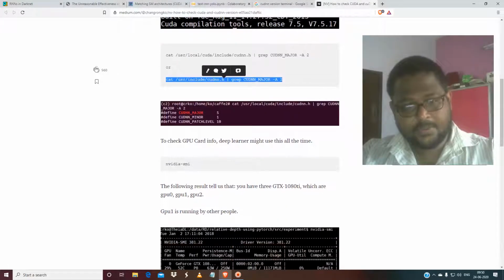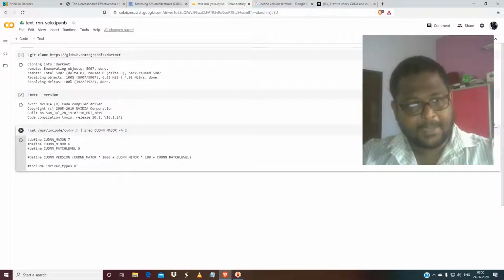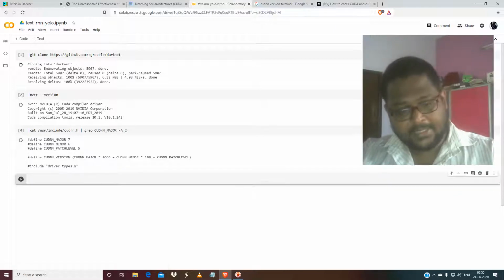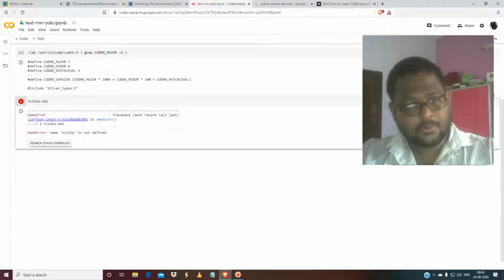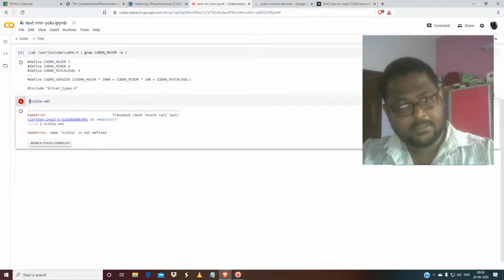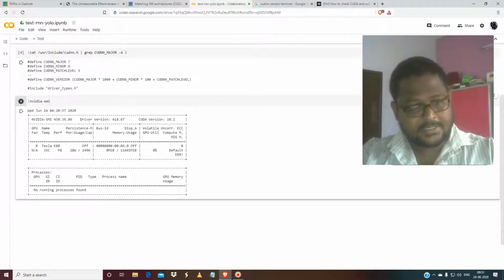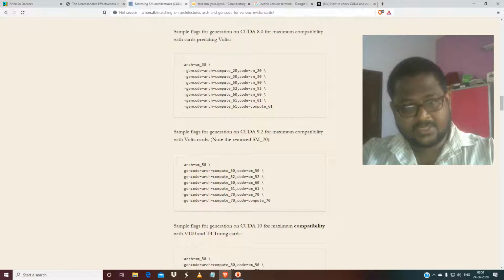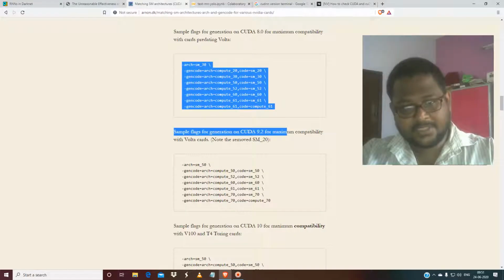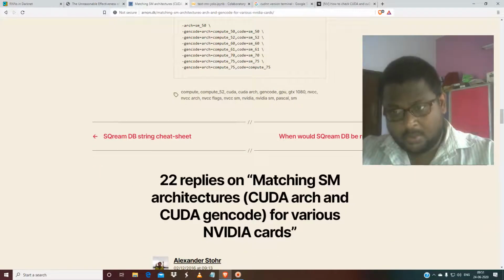Okay, to check the GPU, you can just use nvidia-smi. You can just go here, click this and check nvidia-smi, what kind of graphics card you use. So don't forget to put the exclamation mark. Okay, this is Tesla K80, and I can tell you that for Tesla K80 with CUDA 10 architecture, no architecture codes have been given because it is 37. I will tell you what to do with it.